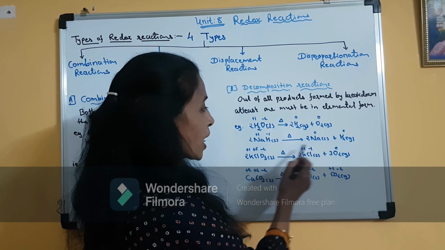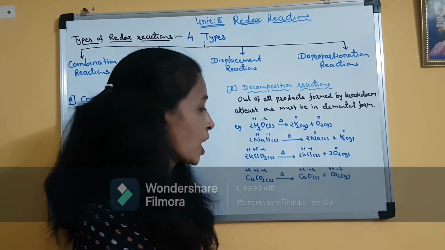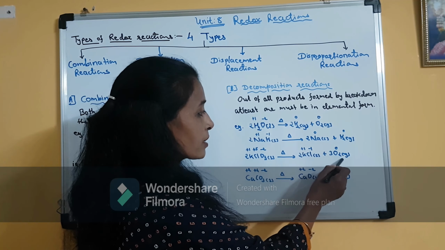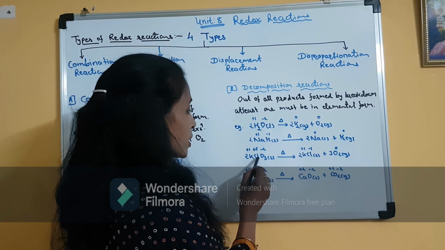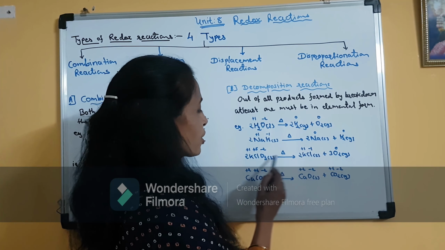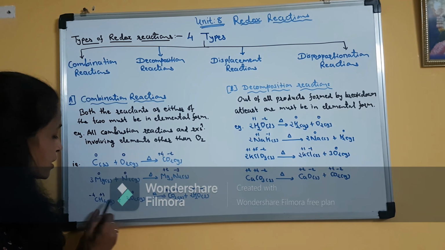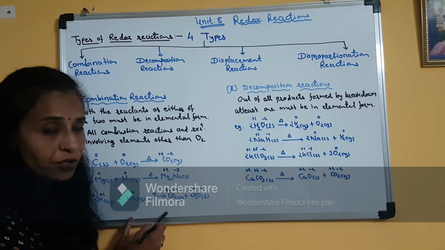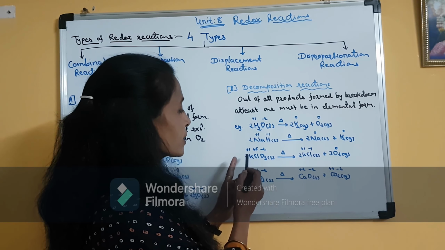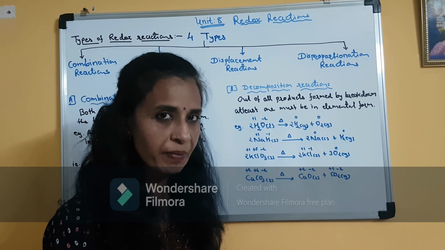Clear? Negative charge से ये 0 हुआ. So there is an increase in the positive charge of oxygen. So oxygen is undergoing oxidation. Chlorine is undergoing reduction, but there is no change in the oxidation state of potassium. As we have seen, there is no change in the oxidation state of hydrogen. Similarly here there is no change in the oxidation state of potassium, but it doesn't matter.